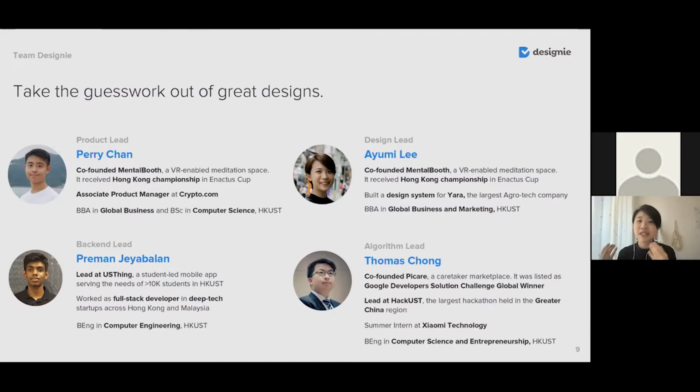Thomas, Preeman, and Perry actually experienced the pain point firsthand, as they're non-designers, but they have to design promotion posts for their own societies. For me, being familiar with design, I often advise them what to change, and gradually I realized most of the time the design pitfalls are very straightforward and could be solved just by following the same design principles, but they just aren't there for non-designers. That is why we came together and we wanted to take the guesswork out of great design with Designie.